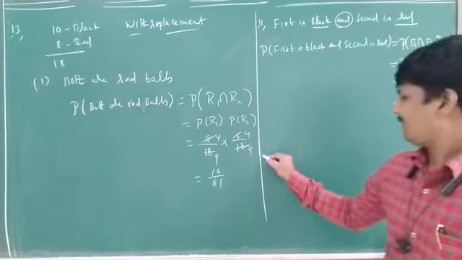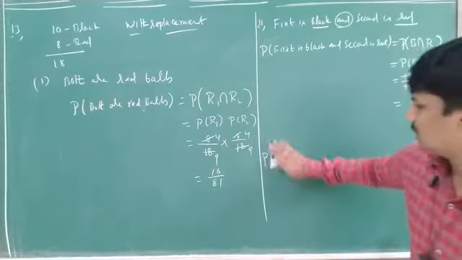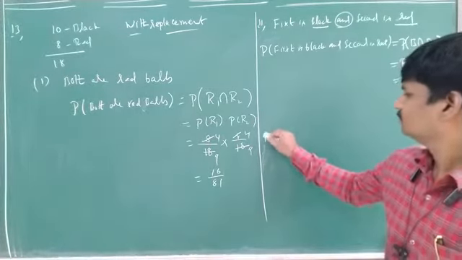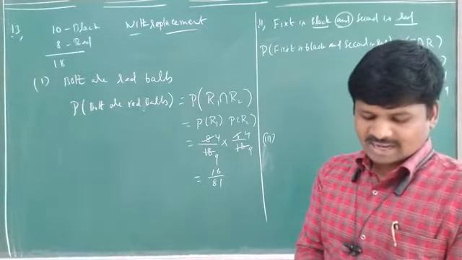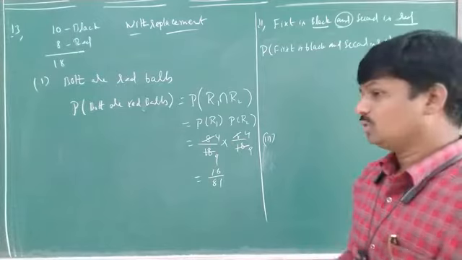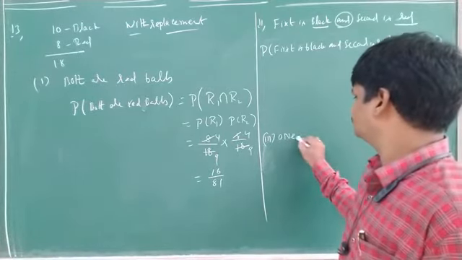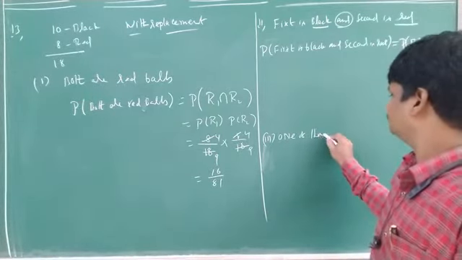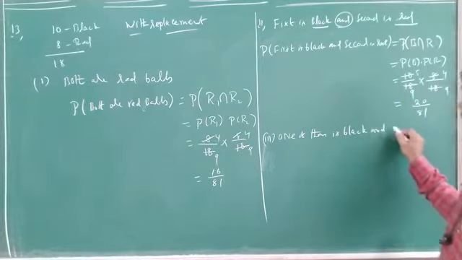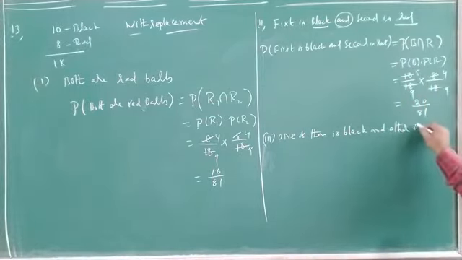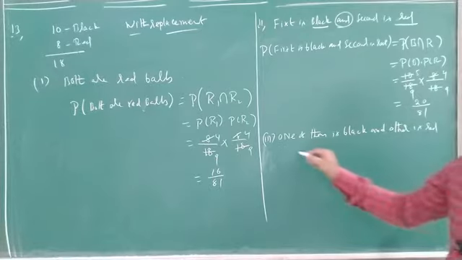Next, the third question. What is asked in the third question? One of them is black and the other is red. Just observe it.